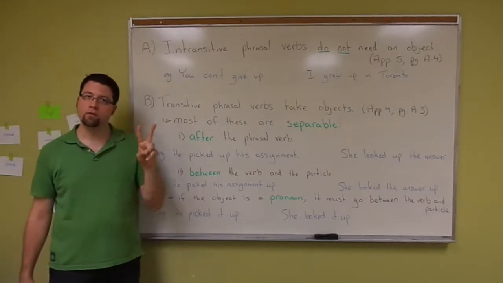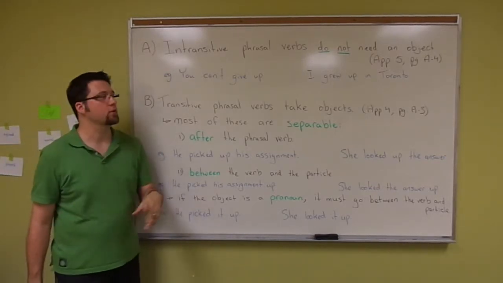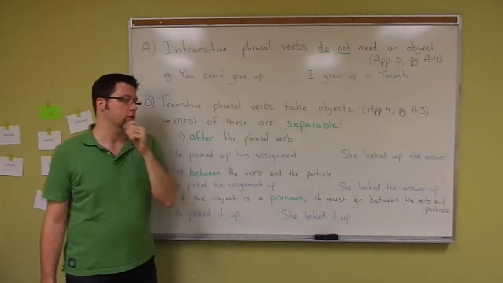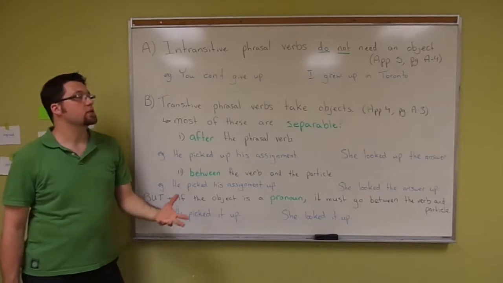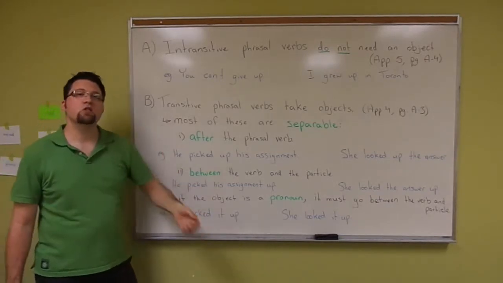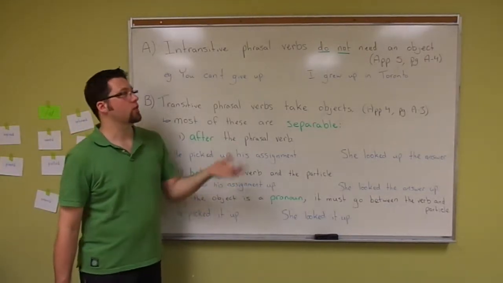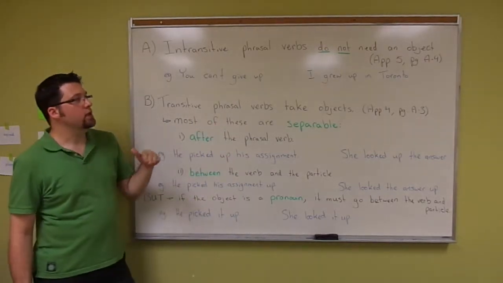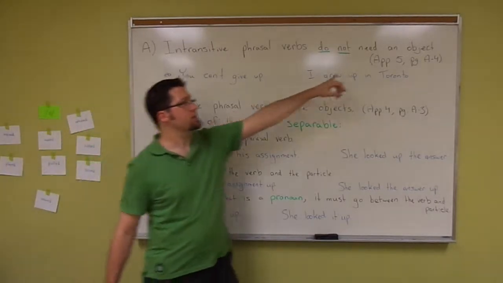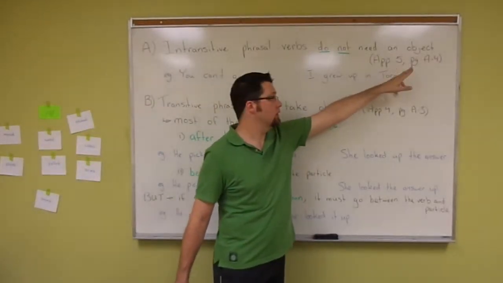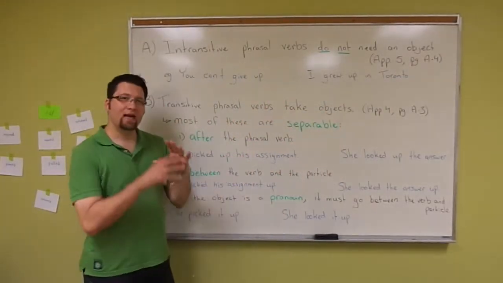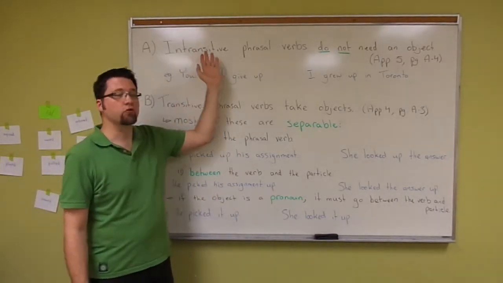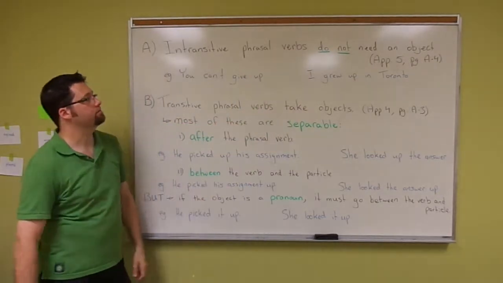going to talk about the two types of phrasal verbs we have. The first is the intransitive phrasal verb. And what that means is it does not need to have a direct object. If you go in your textbooks, at the back of the book in the appendix, appendix number 5 on page A4 has a big list of all the most common intransitive phrasal verbs.